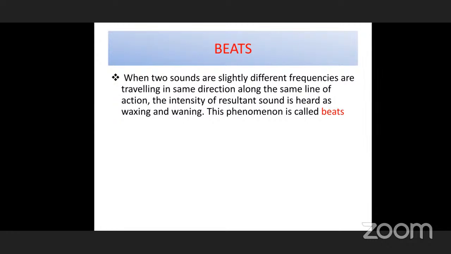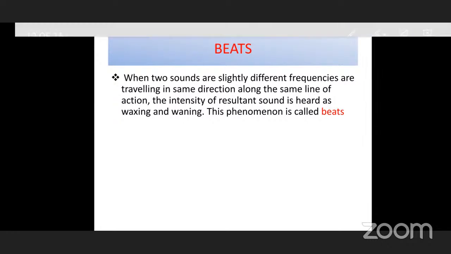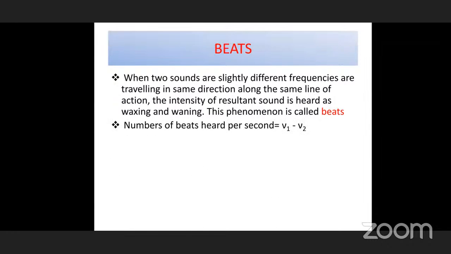Generally, beats are formed due to a change in frequency. Two sound waves are produced at a time, but due to the difference in their frequencies, we can hear beats. Generally, it is used in musical instruments.